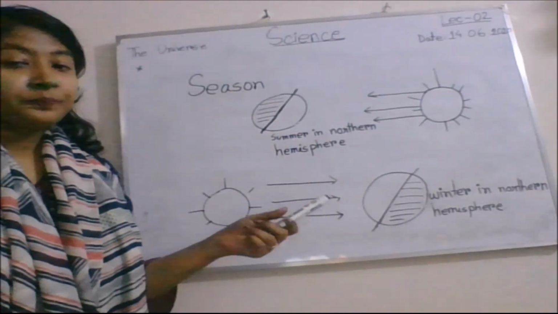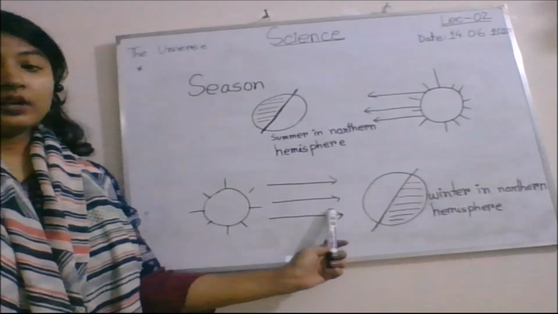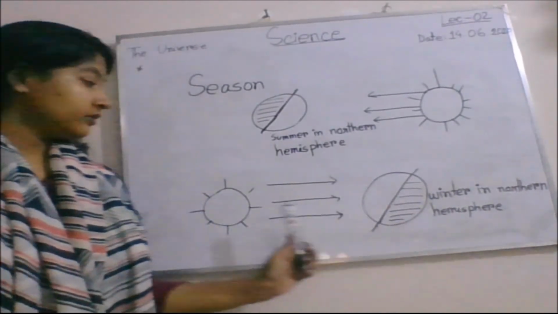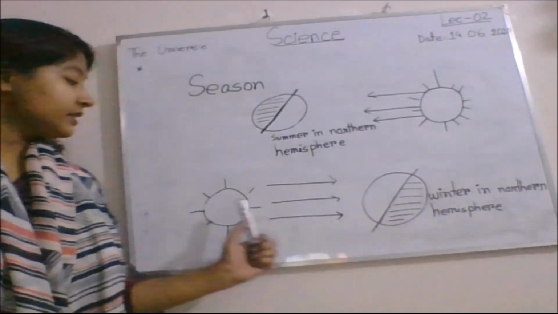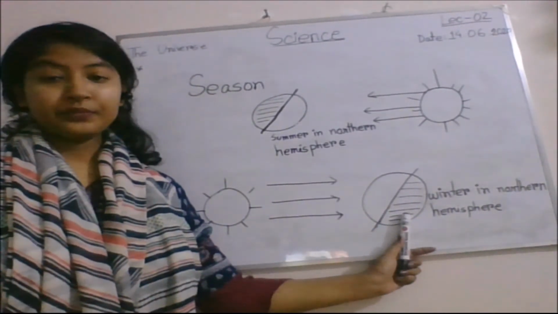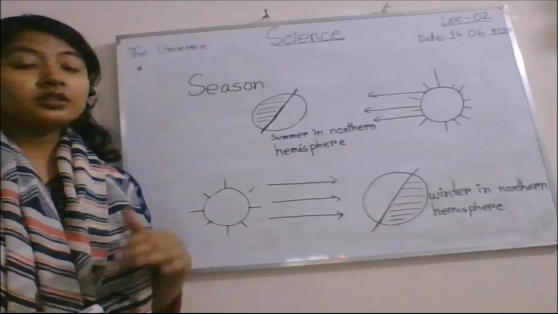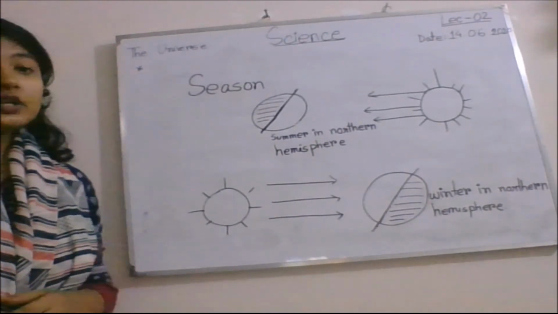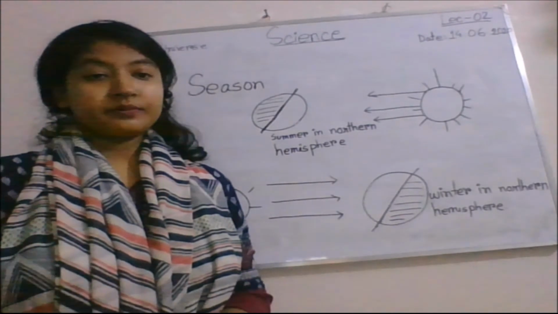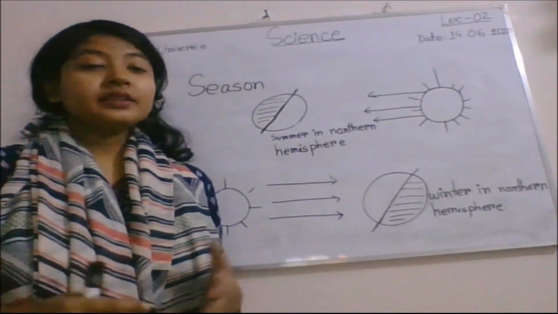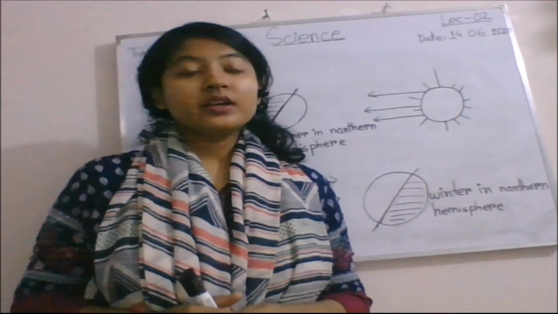And in the winter season, the northern hemisphere tilts away from the Sun. This is Sun, this is the northern hemisphere, and the northern hemisphere is tilted away from the Sun. So sunlight hits the part of the Earth less directly. The temperature is lower and the period of daytime will be shorter. In this way, seasons change. This is the end of today's lecture.